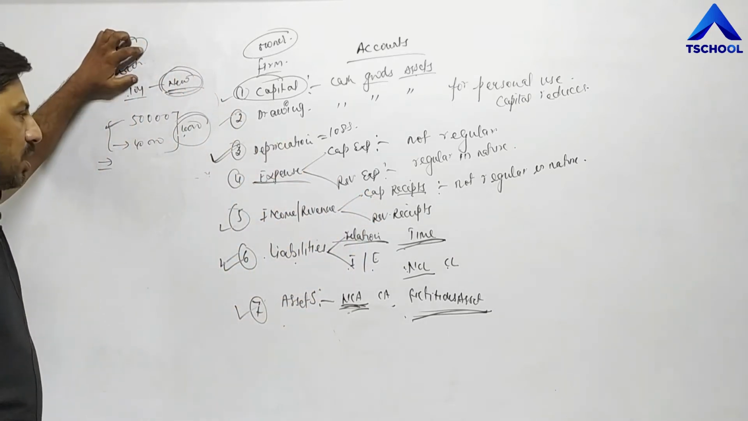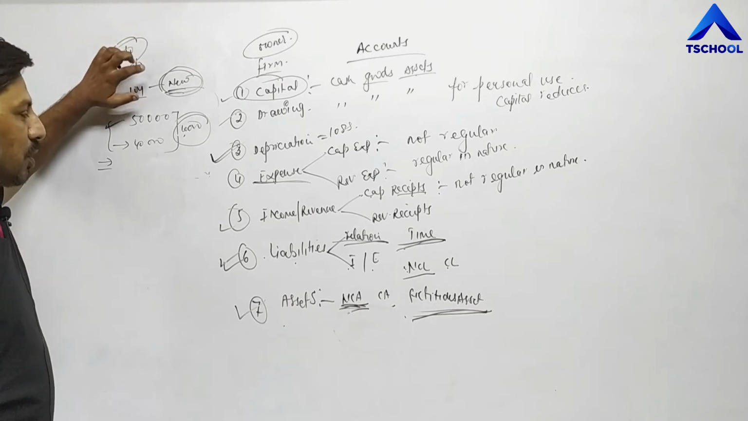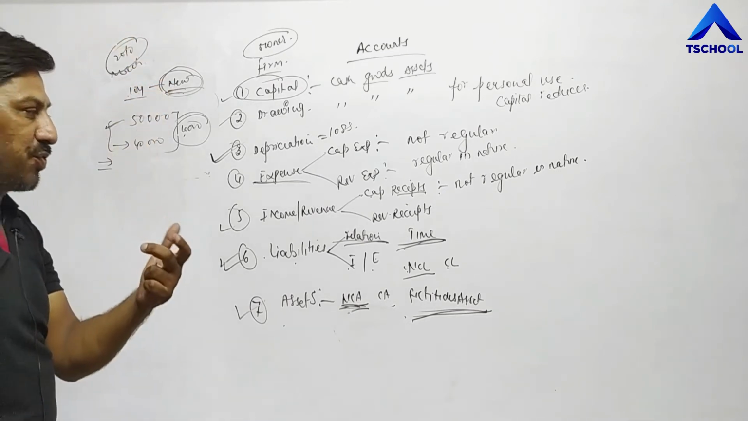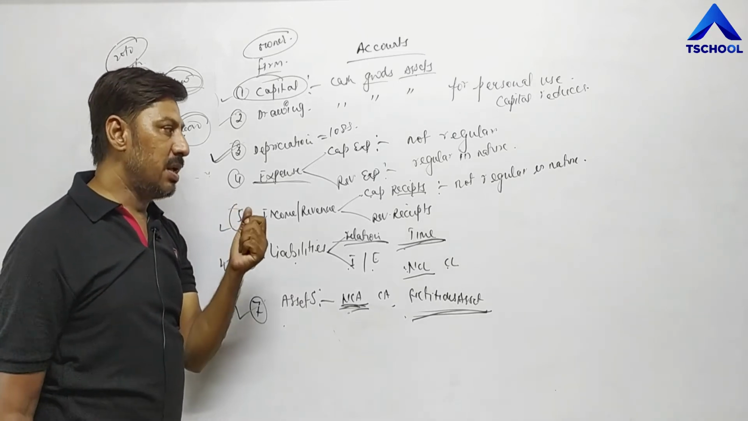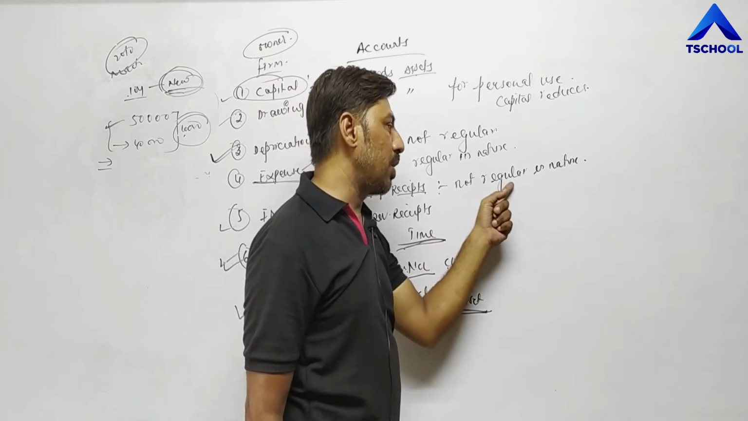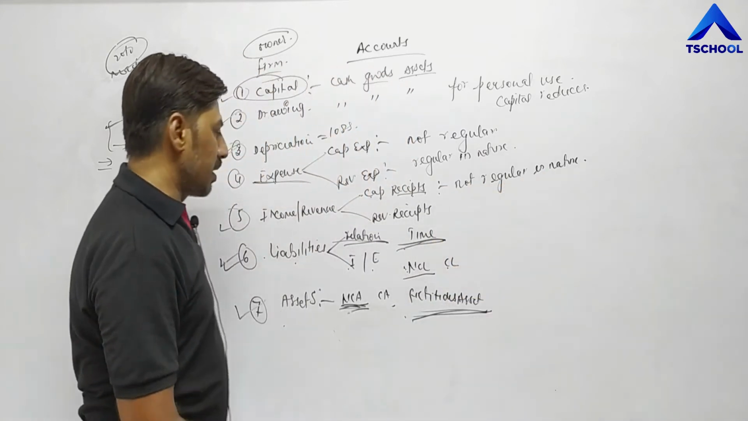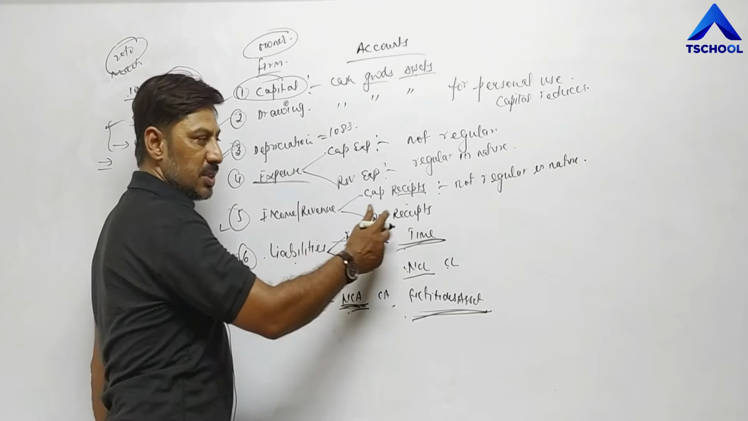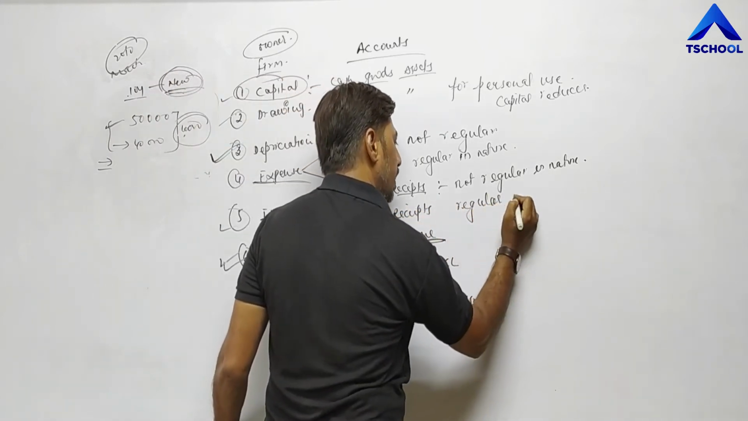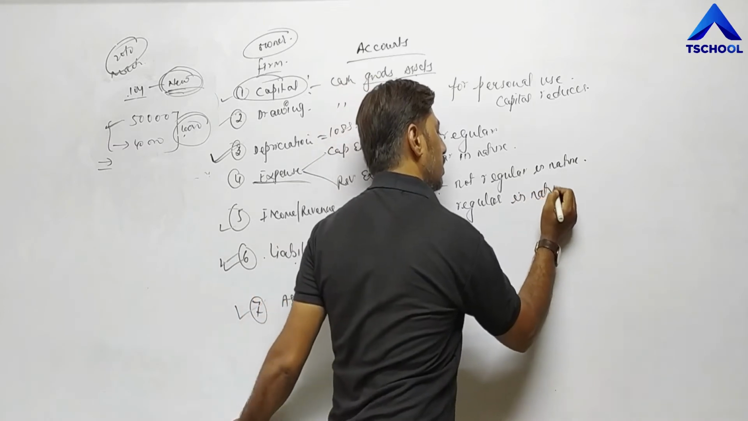When it becomes old, when it becomes outdated, then only do we sell it. And after selling this machinery, whatever cash the business unit receives is called capital receipts, because such received amount is not regular in nature. And another is revenue receipts, which are regular in nature.